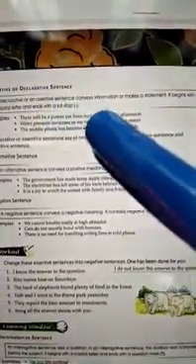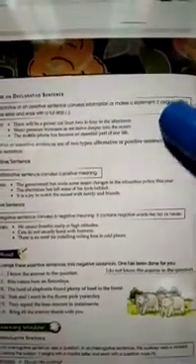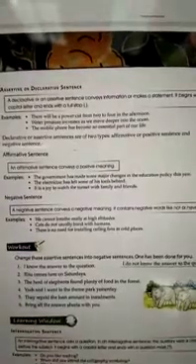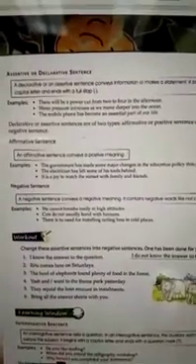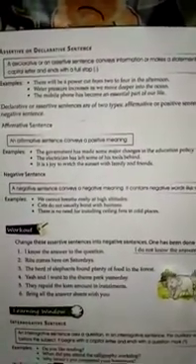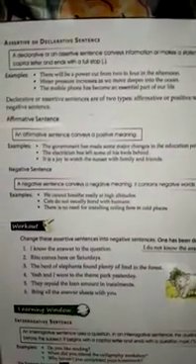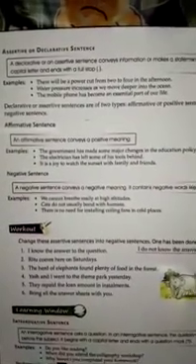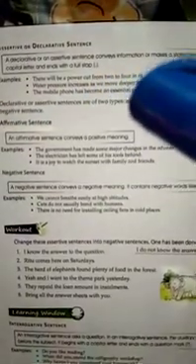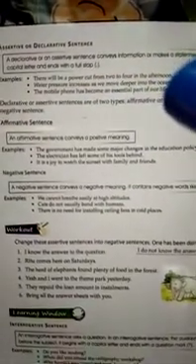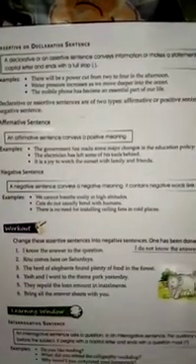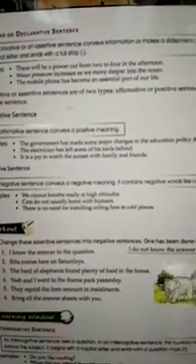Declarative or assertive sentences convey information or make a statement. It begins with a capital letter and ends with a full stop. It means the simple sentences we are talking about are assertive sentences. Only simple sentences are known as assertive sentences. For example, there will be a power cut from 2:04 in the afternoon. This is a simple sentence, no comma is there, at the end we will use only a full stop.